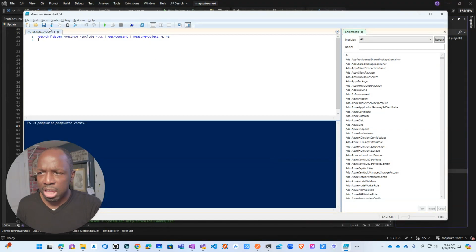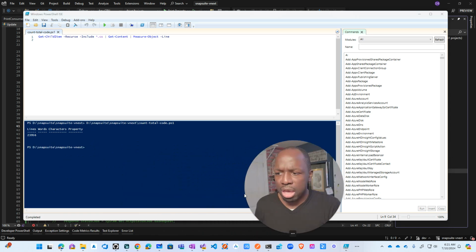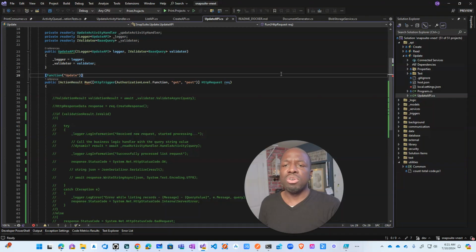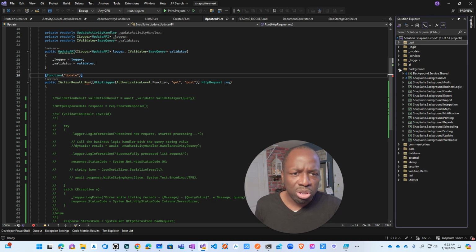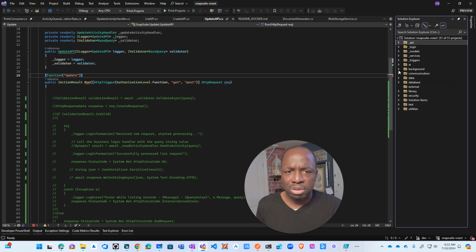If I run this, you'll see I'm up to 23,000 lines of code on this entire application, so I've made significant progress. And the cool thing is that 90% of it is ChatGPT, though I've architected the entire thing. We'll go into all the details about the architecture in another video, but this video is just to give you a very high level view of all the different moving parts, so you can understand the back end.